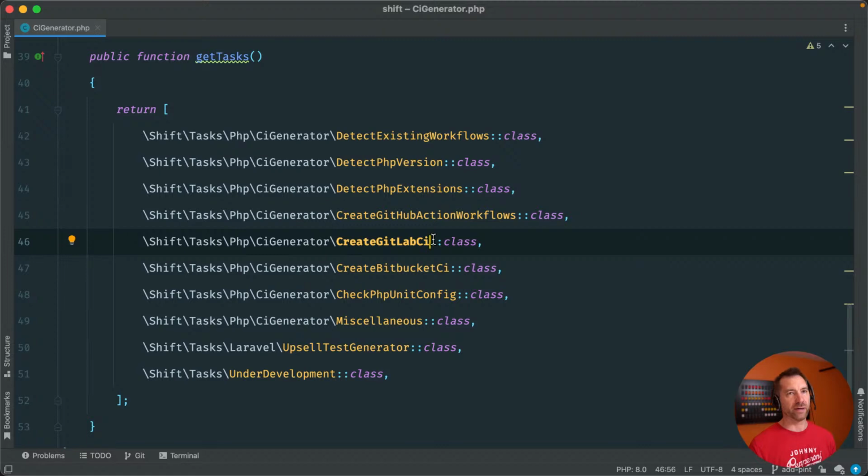And part two would be if you don't have any code style installed and you're a Laravel project, then I would go ahead and put Pint into your workflow.